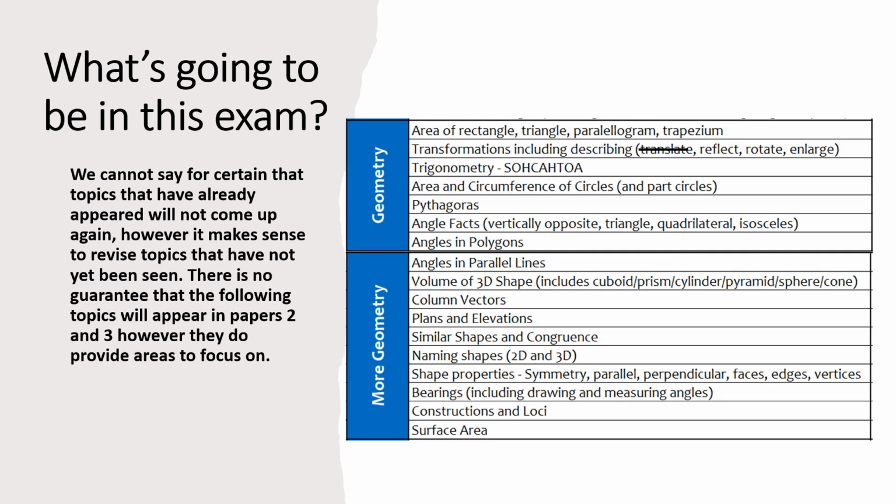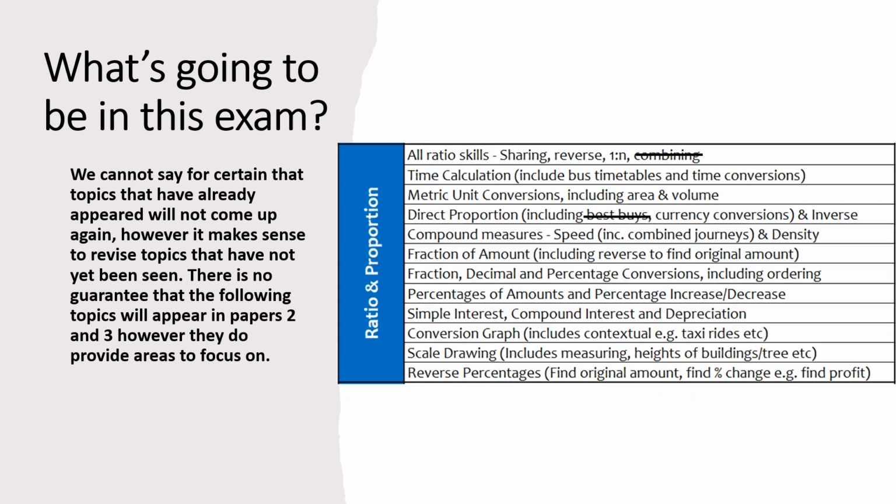In terms of geometry, not really a lot we can cross off here. I have crossed off translation, but very little other geometry came up. So lots of other things could come up in this section. Think trigonometry, Pythagoras, circles, angles. We know we quite often see one of those 3-4 mark angles questions where you need to identify the size of an angle and give your reasons why. But lots and lots of geometry we still haven't seen. So really difficult to cross some of this stuff off. So geometry is one area I think we are likely to see lots of content.